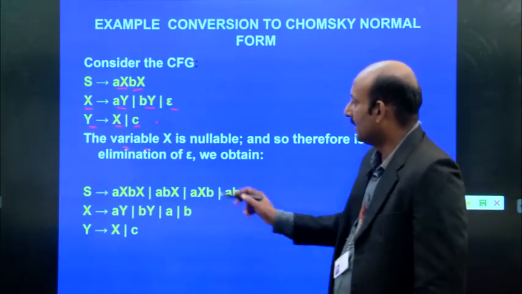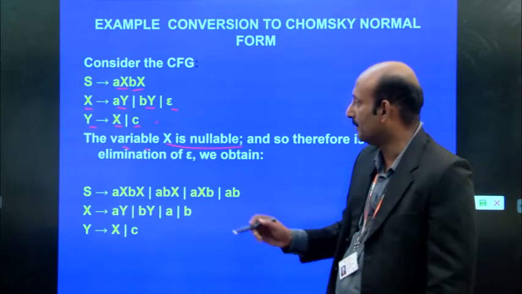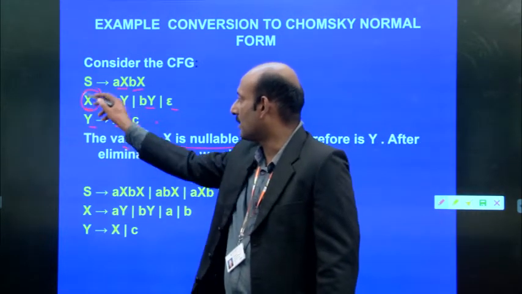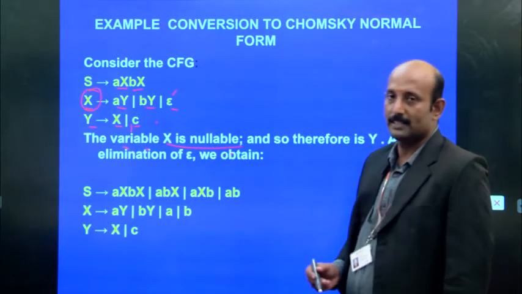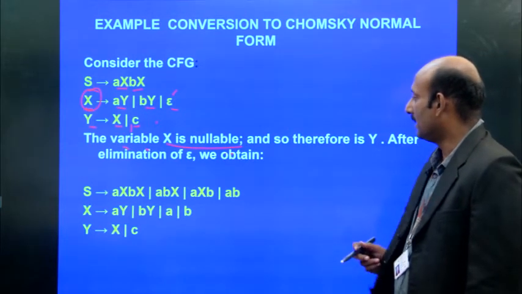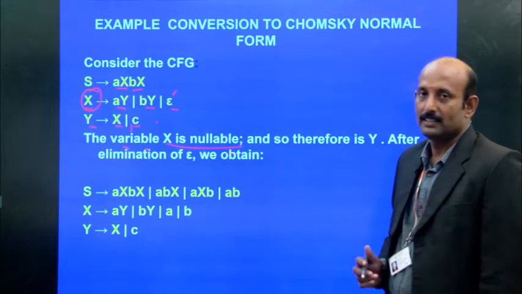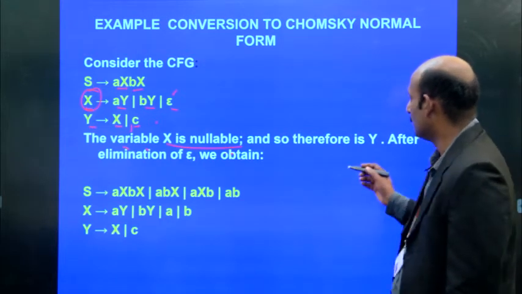Here, X is nullable. Why do they mention that X is nullable? Because X is a non-terminal that produces epsilon. It is nullable because it is producing epsilon, so it is called nullable.